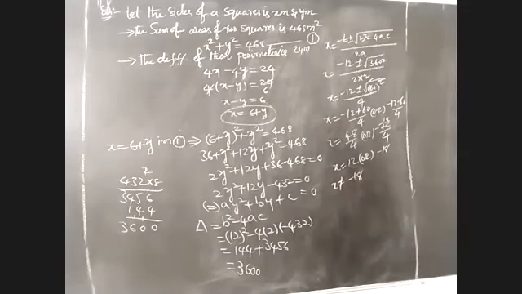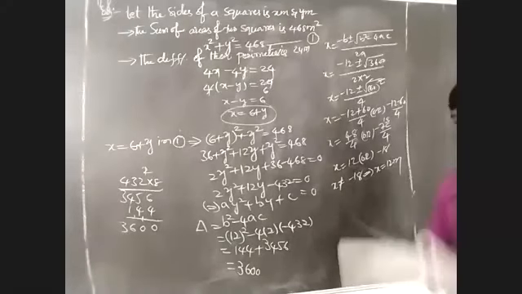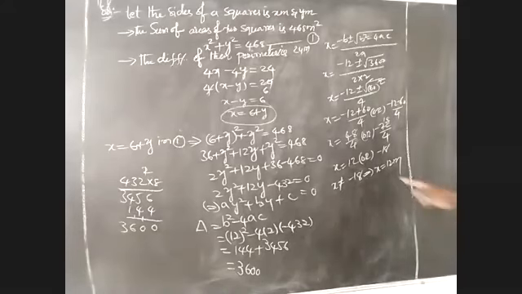Why? Because the length of a square or the length of a rectangle cannot be negative. That means x is not equal to minus 18, but I have to take x is equal to 12 meters. Where x is 12, I have to find in this problem the sides of two squares, where the side of one square x is equal to 12 meters. Another, we have to find y.